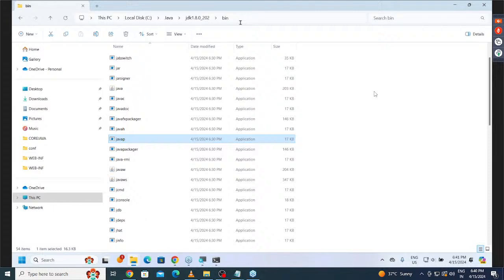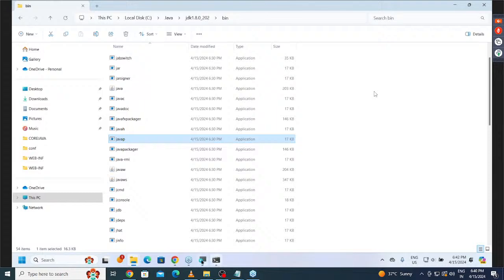Why only the path environment variable? Because the operating system will use the path environment variable internally to find the locations where all commands are available. Get my point or not? So because of that reason, we need to set the path environment variable.